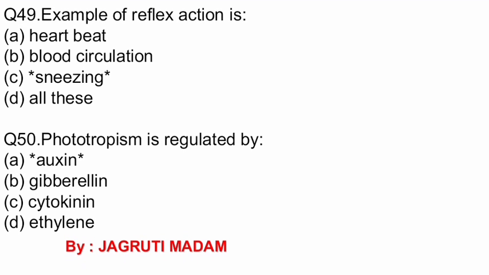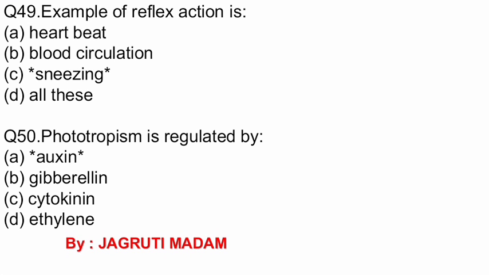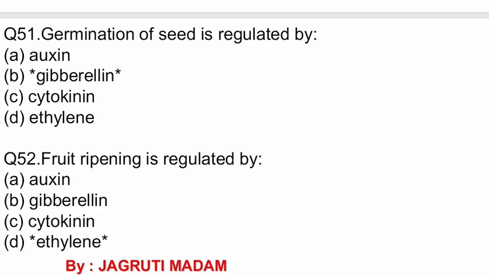Question number 49. Example of reflex action is, options are heartbeat, blood circulation, sneezing, all of these. The correct answer is sneezing. Question number 50. Phototropism is regulated by, options auxin, gibberellin, cytokinin, ethylene. The correct option is auxin.